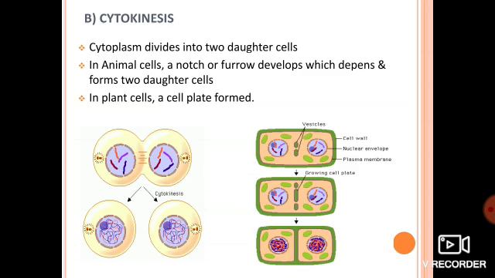Means in cytokinesis, what happens? The cytoplasm develops a furrow, or we can say a notch, which deepens continuously, and that leads to the formation of daughter cells. In plant cells, what happens? There is no furrow exactly; there is a development of a cell plate in between the two cytoplasm, between the two nuclei having sister chromatids. This cell plate helps in the division of cytoplasm and formation of two daughter cells in cytokinesis.